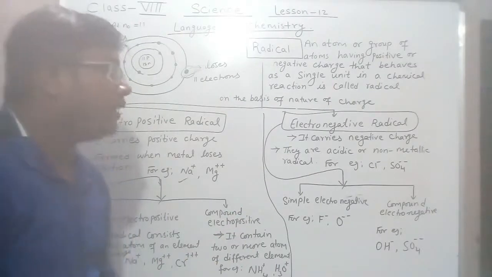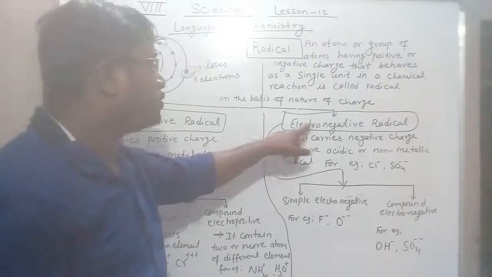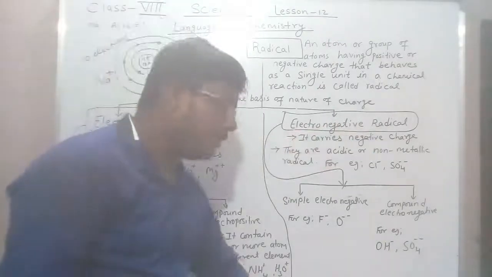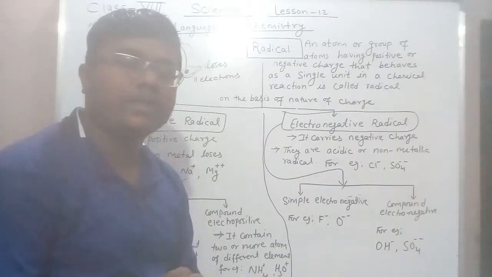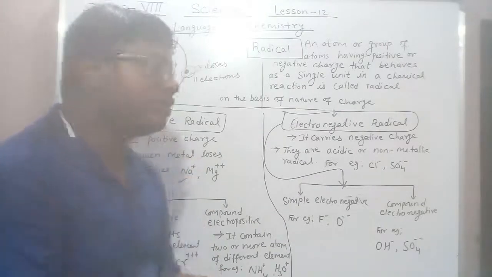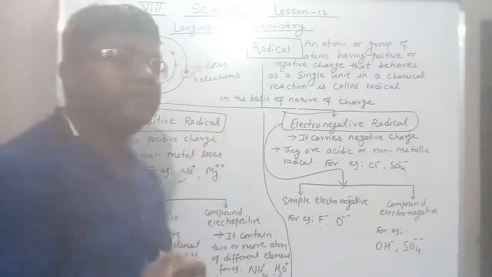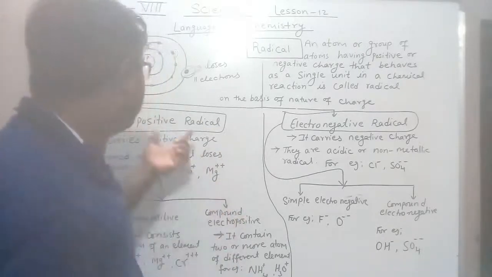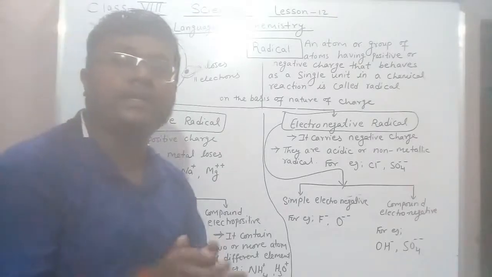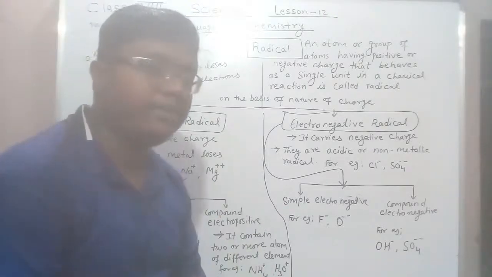Now let's discuss your electronegative radical. Likewise, your radicals are divided into two groups: electropositive radicals and electronegative radicals. We have just discussed the electropositive radicals. Now let's see the electronegative radical.